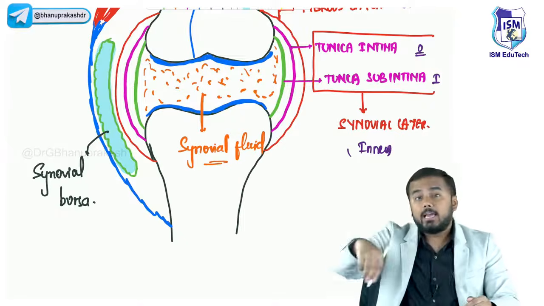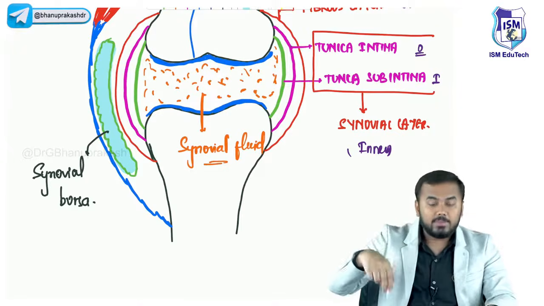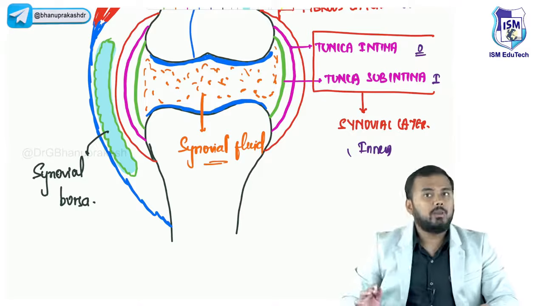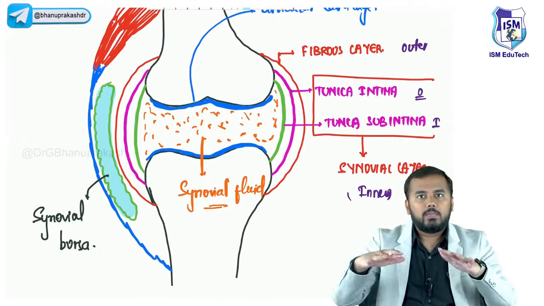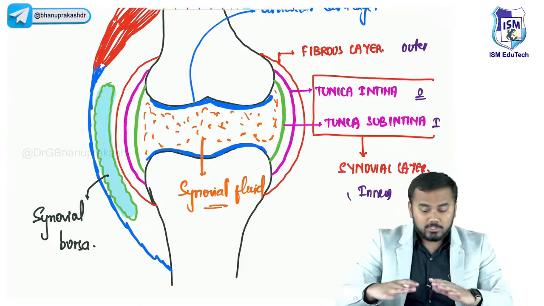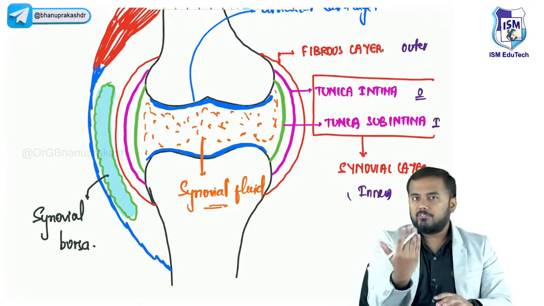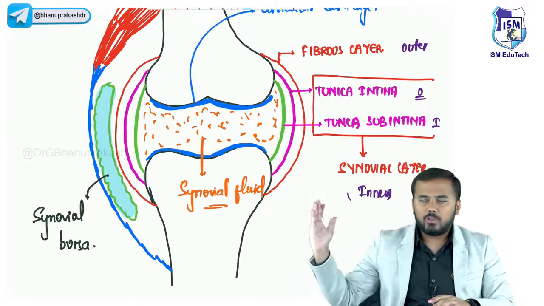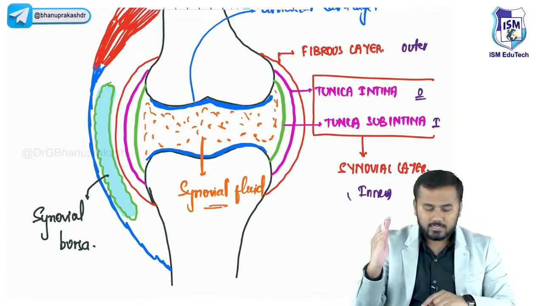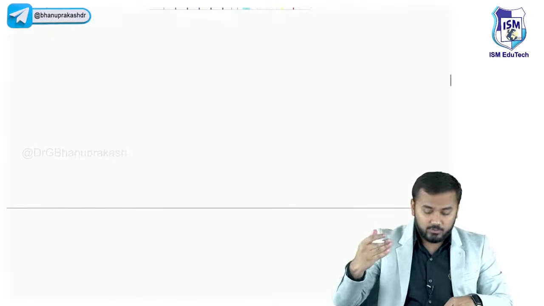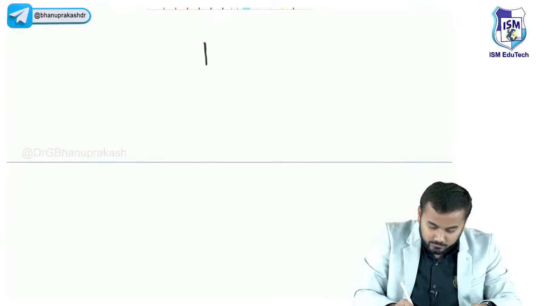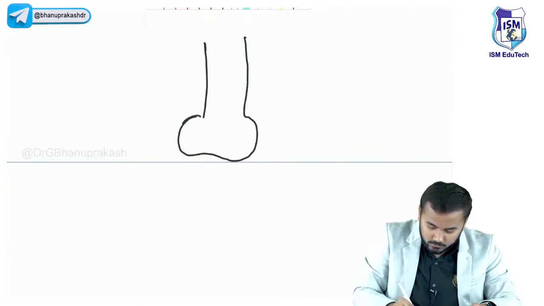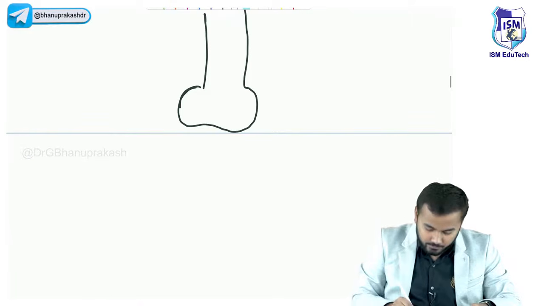The entire clinical anatomy of the knee joint revolves around this synovial bursa. So this is the normal anatomy of your knee joint, the view you are looking at from the front side, right? If you are looking from the lateral side, from the side, what important things will you find? All of you just pay attention. This is a knee.